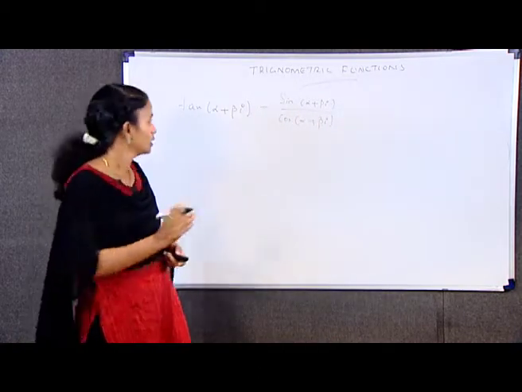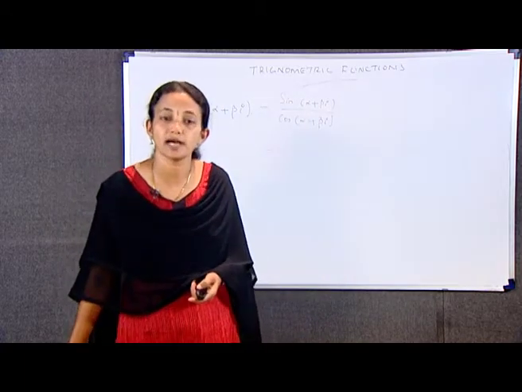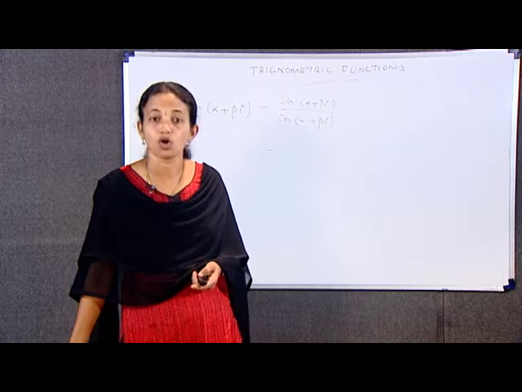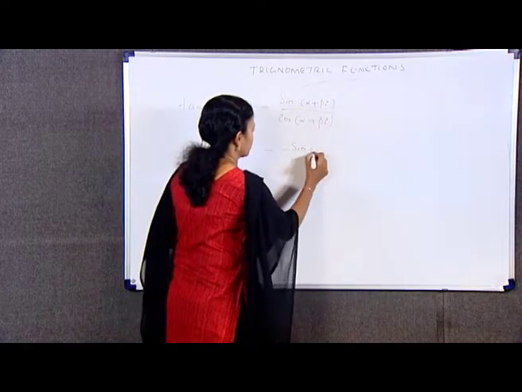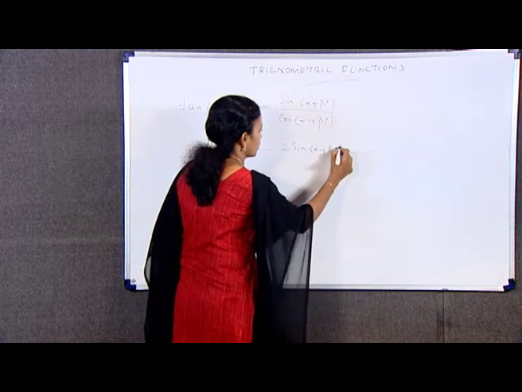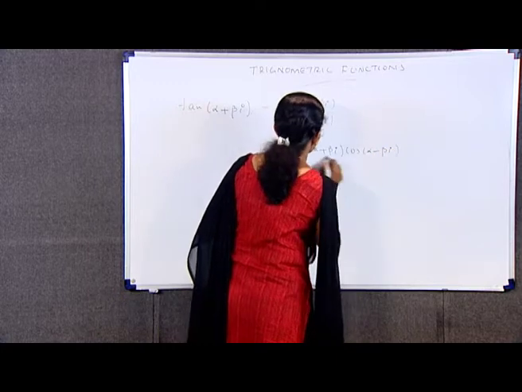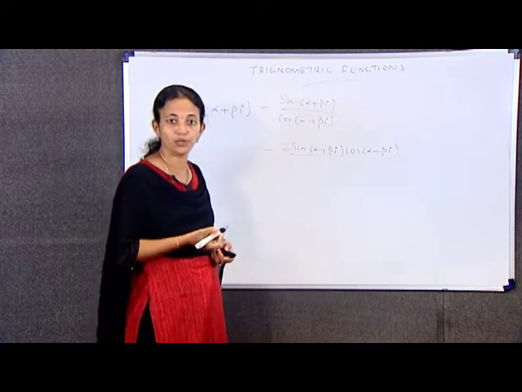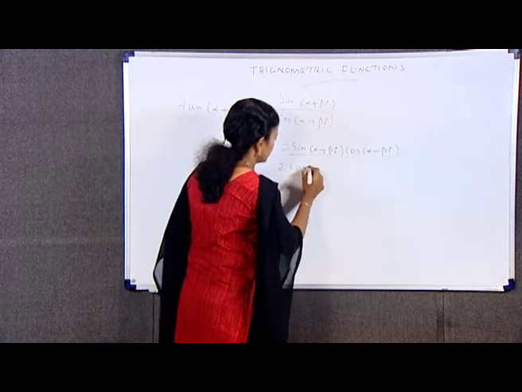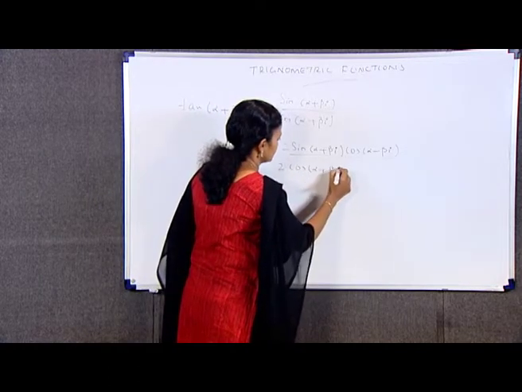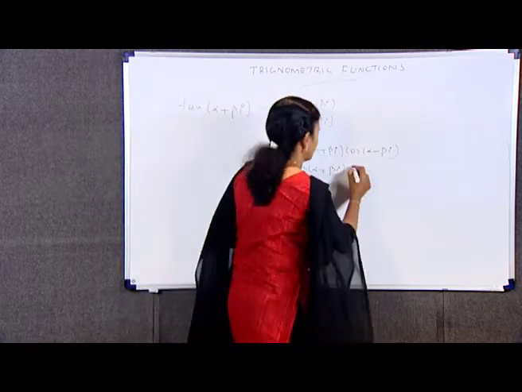This is equal to, again using the identity, in the numerator 2 sin of alpha plus beta i into cos of alpha minus beta i, divided by 2 into cos of alpha plus beta i into cos of alpha minus beta i.